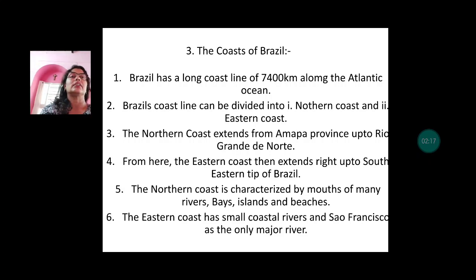From here, the eastern coast then extends right up to south eastern tip of Brazil. The northern coast is characterized by mouths of many rivers, bays, islands, and beaches. The eastern coast has small coastal rivers, and São Francisco is the only major river here.